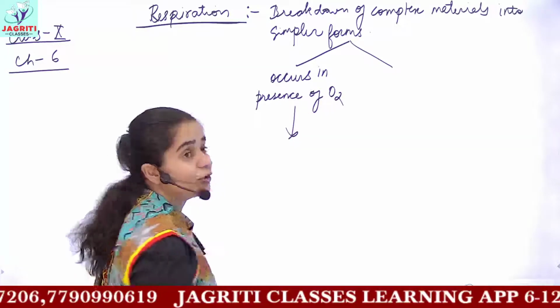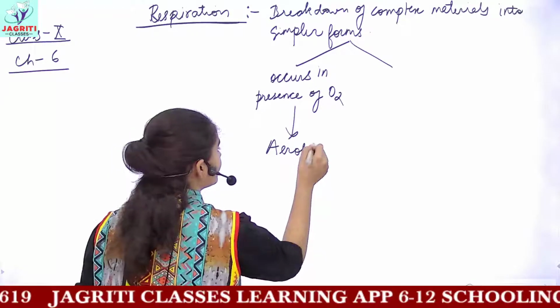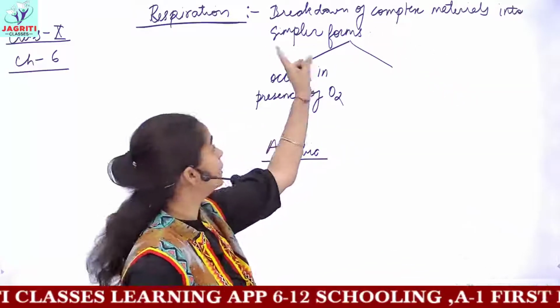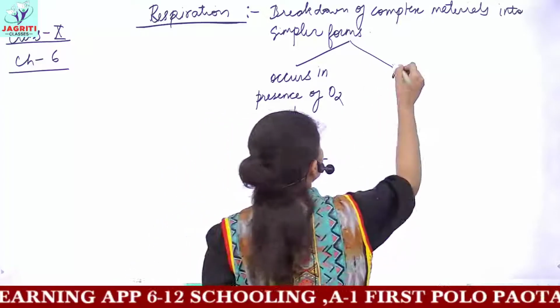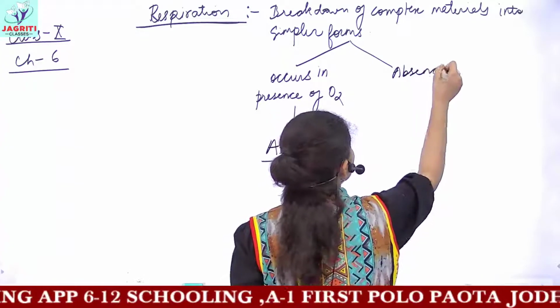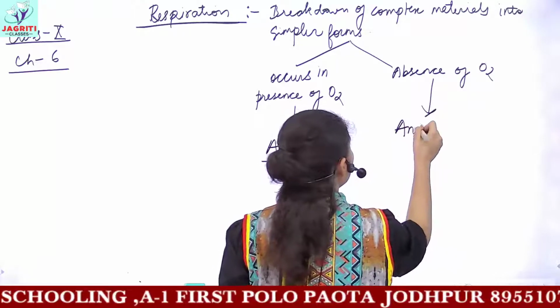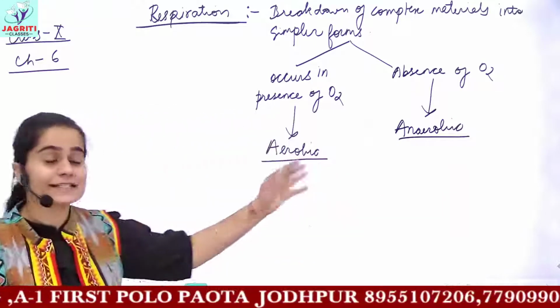then this kind of respiration is known as aerobic respiration. And the next is what? If this breakdown of complex material into simpler forms occurs in the absence of oxygen, then this kind of respiration is called anaerobic. This also we saw in the last lecture.